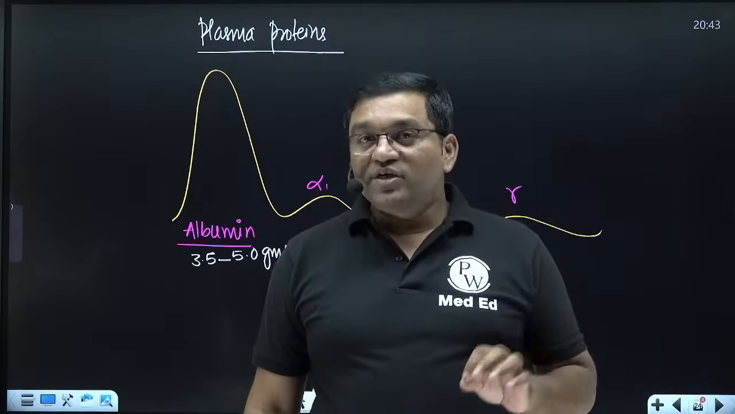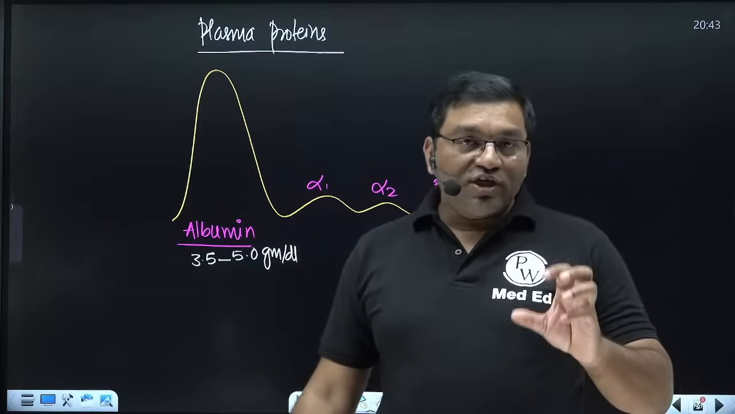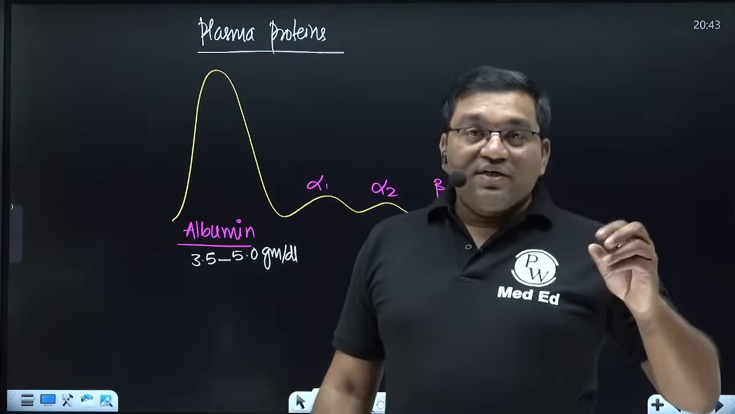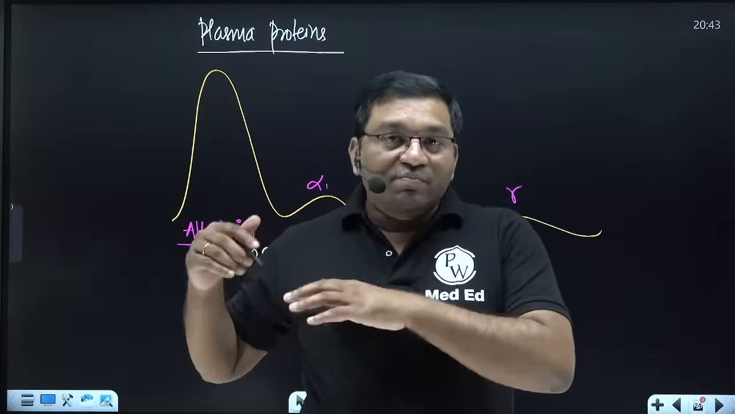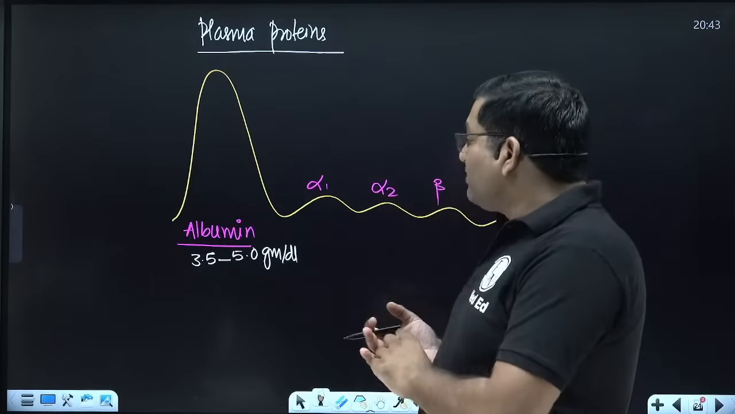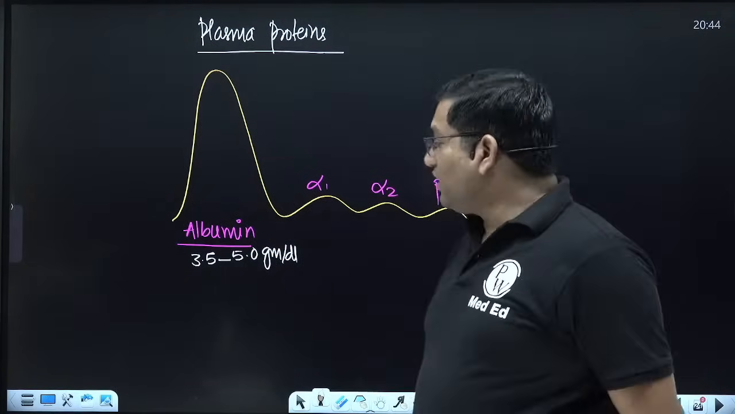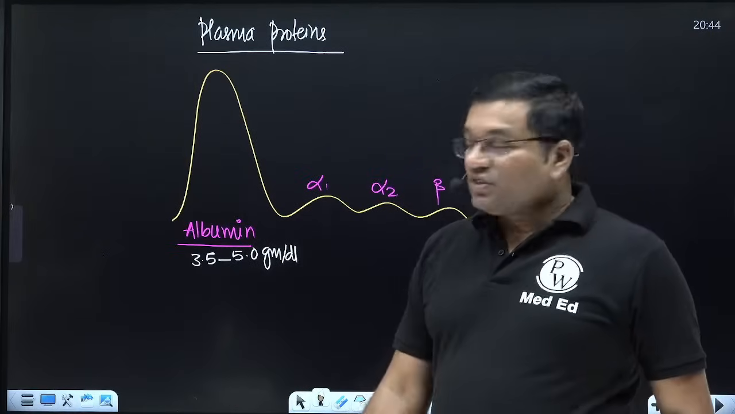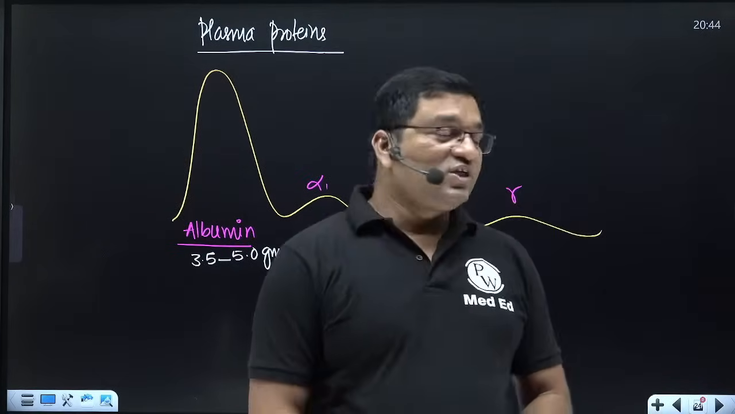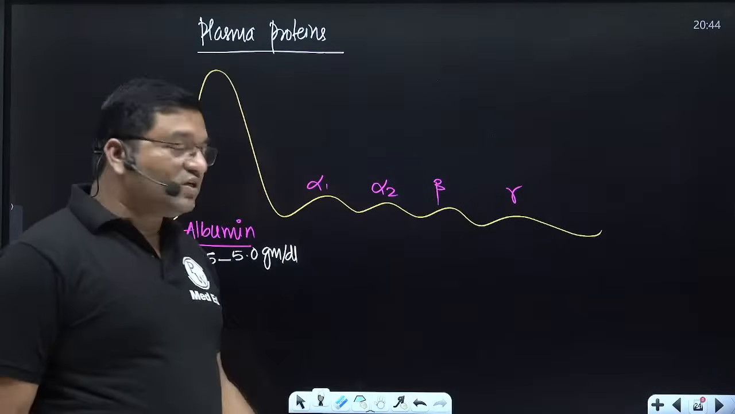So how to remember the unit? Only albumin and total protein are in gram. The rest of the parameters are in milligram per deciliter, and the enzymes are in international units per liter. So the albumin concentration is 3.5 to 5.0, or in some books 5.5 is also given, gram per deciliter.